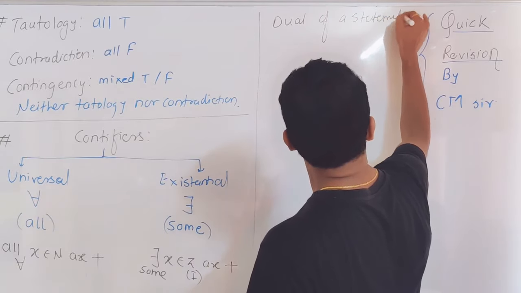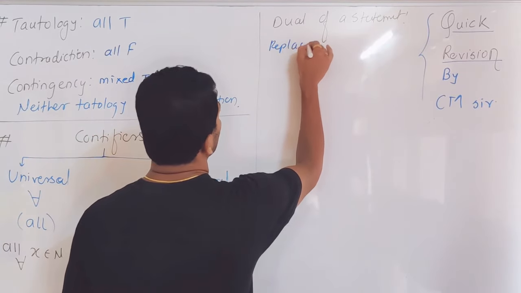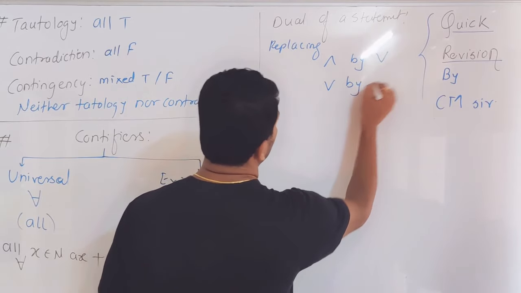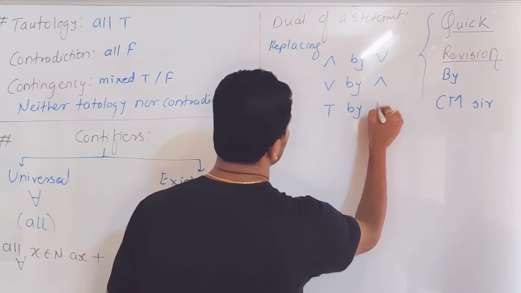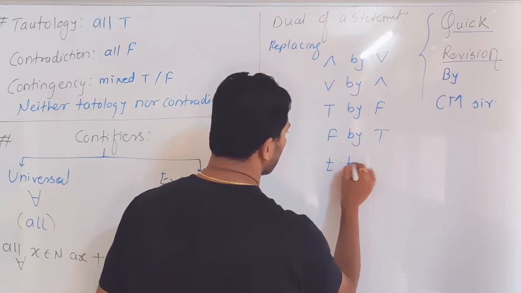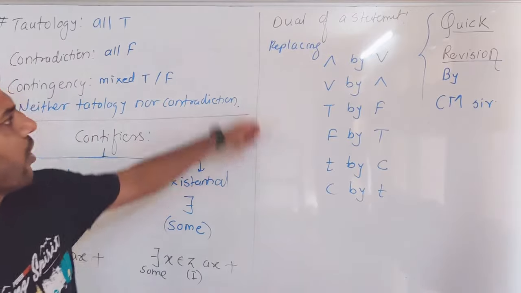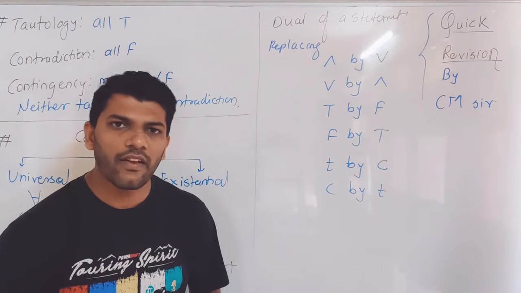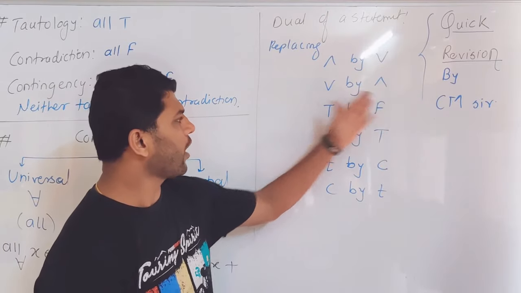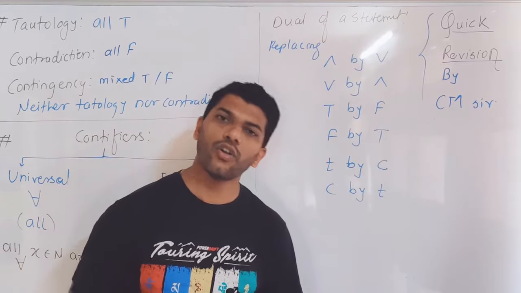Friends, the dual of a statement is obtained by replacing "and" by "or", "or" by "and", true by false, false by true, tautology by contradiction, or contradiction by tautology.